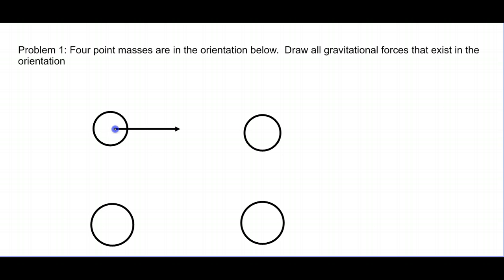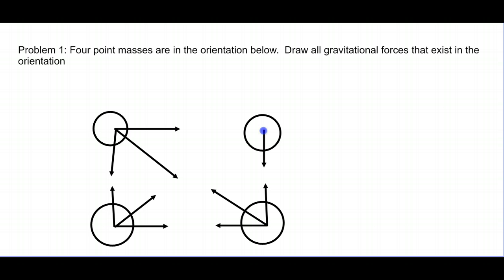It will have a force this way from this one, and it will have a force this way from this one. Similarly, we're going to have a force up here, over here, and across this way. This one will have another force this way, and a force this way, and a force this way, and this one will have a force here, and here, and here.